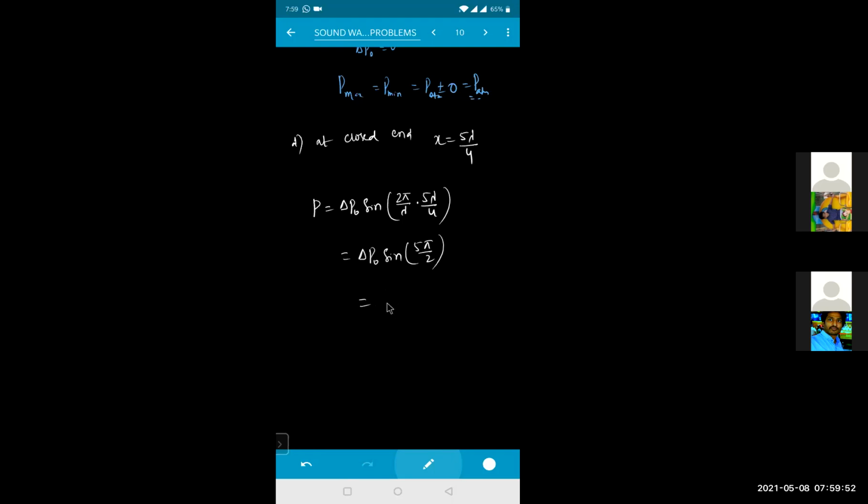Four pi plus pi by 2 it will be, no sir. ఏనా? 4 pi plus pi by 2, then it will be 2 pi plus pi by 2. We can cancel 2 pi. We'll get sine pi by 2. No sir. Sine pi by 2. అదే sine pi by 2 రాసాం కదా? Sine 5 pi by 2. అంతేనా? Yes sir. Sine pi by 2 అంటే ఇది ఎంత? Sin pi by 2 value is how much? 1. 1 kada. So this value will become how much for me? Delta P naught. Ano kada.